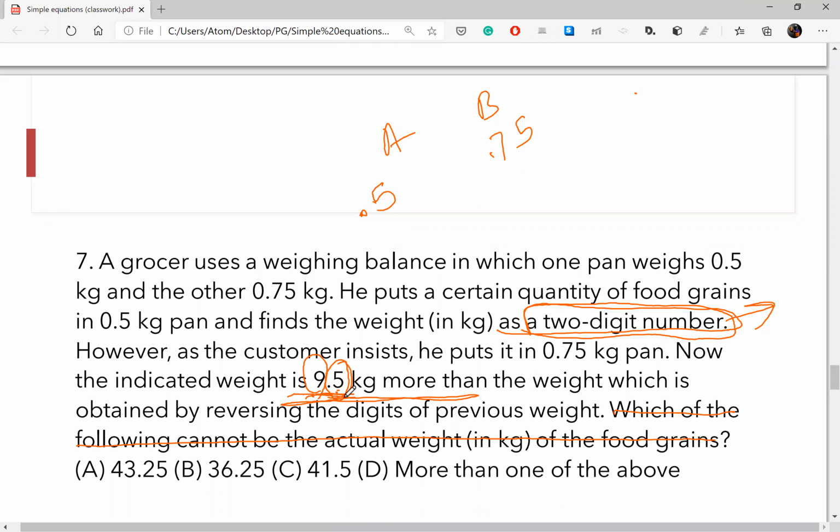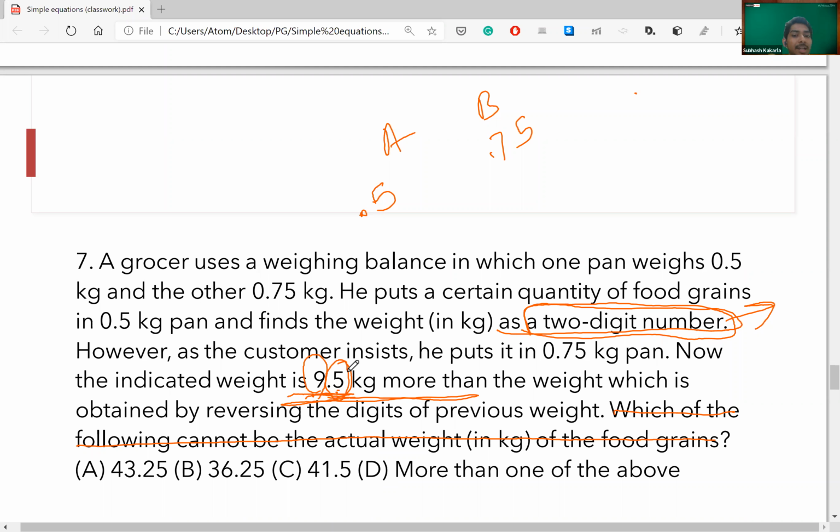Hi, can you repeat this part again, please? Which part do you want me to repeat, the entire process or just a small part? The part you just told, about 0.5. Where did that come from? Okay. See, when you measure a weight, initially, A has 0.5 kg and B has 0.75.